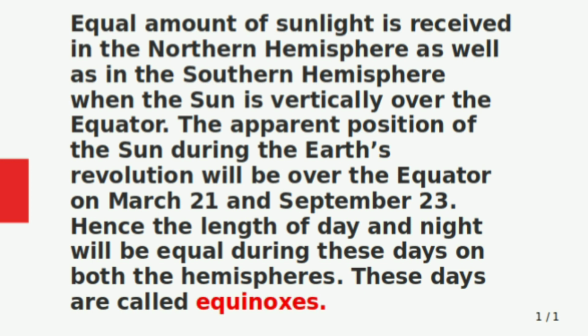Let us see what happened on March 21st and September 23rd. Equal amount of sunlight is received in the northern hemisphere as well as in the southern hemisphere when the sun is vertically over the equator. The apparent position of the sun during the Earth's revolution will be over the equator on March 21st and September 23rd. Hence, the length of day and night will be equal during these days on both the hemispheres. These days are called equinoxes.